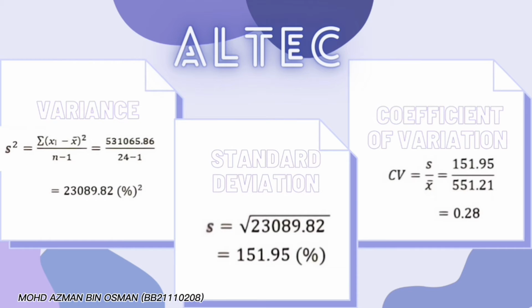This is the calculation of variance, standard deviation, and coefficient of variation for the Altec Company. The calculation is exactly like the calculation for the Sonic Company. After calculating, we can get the variance for the Altec is 23,089.82. The standard deviation is 151.95, while the coefficient of variation is 0.28.